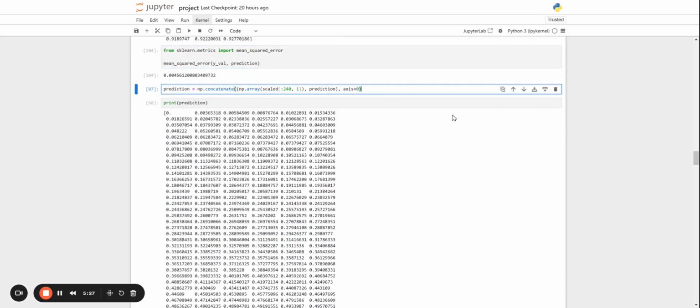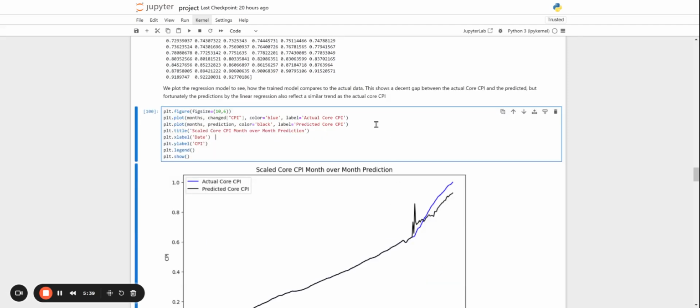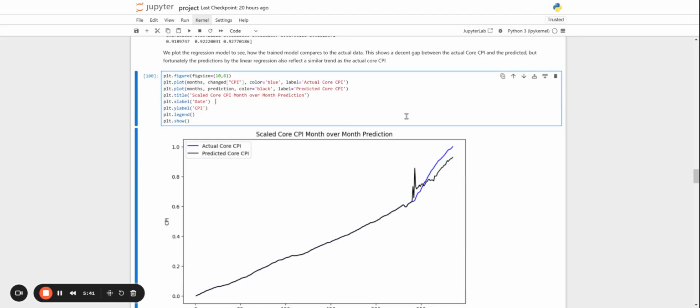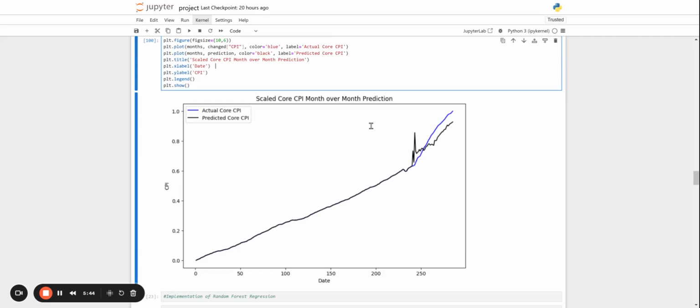So we'll just finish our prediction data set, which will be a concatenation of our train set plus this prediction. And then we will compare that prediction with the actual core CPI. If you notice, they're going to be the same because we're using the same train data for those first few months. But later on, as you can see here, they start to diverge because that's where we're actually comparing the predictions with the actual. And as you can see, the predicted is a little bit jumpy, and then it's a little bit lower.